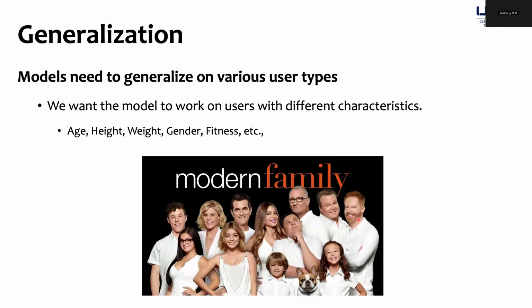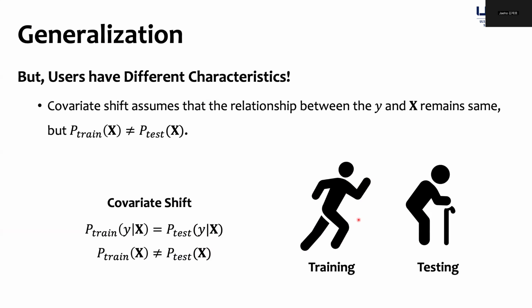Generalization is one of the most important topics in modern deep learning problems. It is also very important in time series where you have to make your model generalized to different users with different characteristics like their age, height, weight, gender, and fitness levels. But naturally, users have different characteristics from one another. More formally, in deep learning, we say that there is a domain shift.